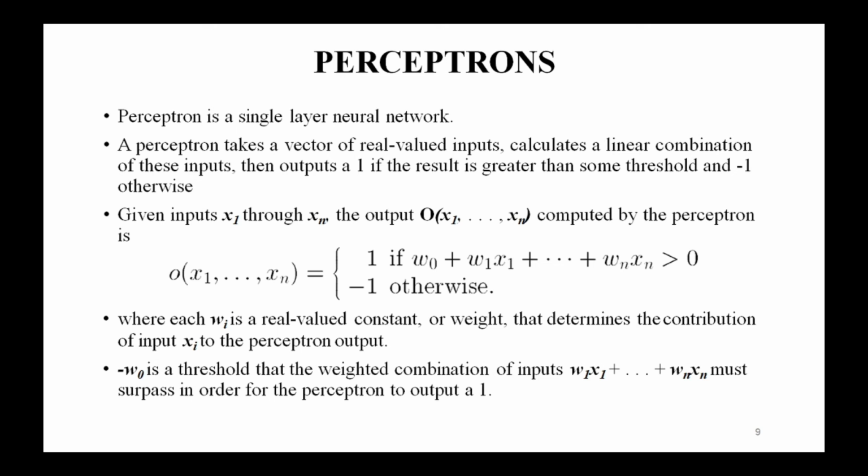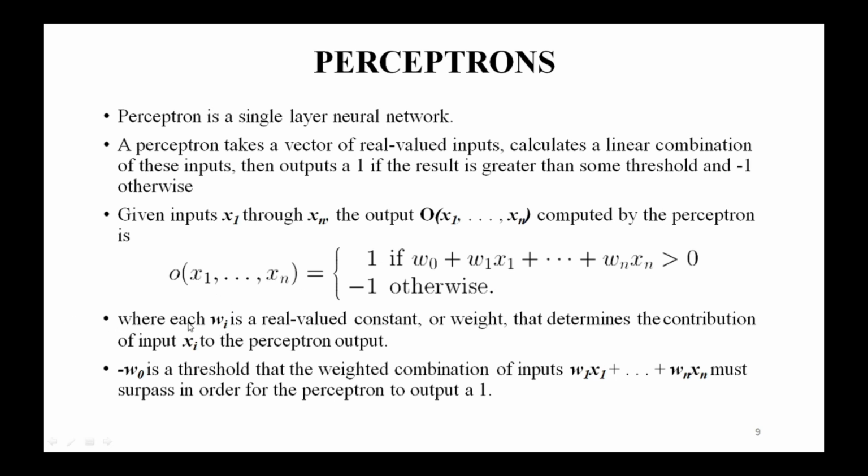More precisely, given the inputs x1 to xn, the output O of x1 to xn is computed by the perceptron. Here I have given one representation. Now consider the given inputs x1 to xn and the output O of x1 to xn. This output is computed by this particular perceptron. Here the output is equal to 1 if w0 plus w1 x1 plus w2 x2 and so on is greater than 0, otherwise it will produce an output as -1. That means if this result is greater than 0, then the output is 1, otherwise the output is -1.